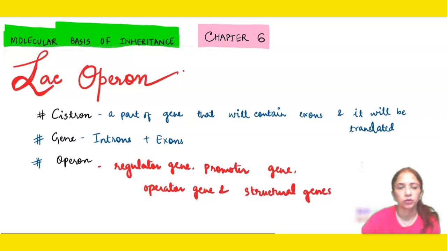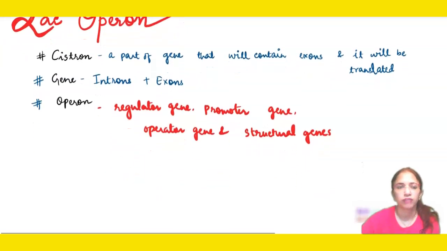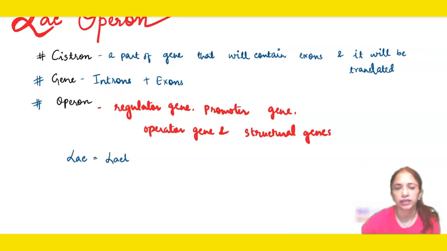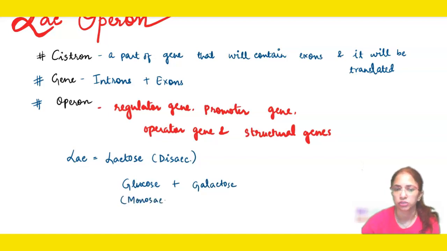Okay, now here in the case of lac operon, first of all, let me tell you what is lac. So lac is lactose and it is an example of disaccharide. It is made up by the union of glucose and galactose. Means two monomers or two monosaccharides, they have assembled together.